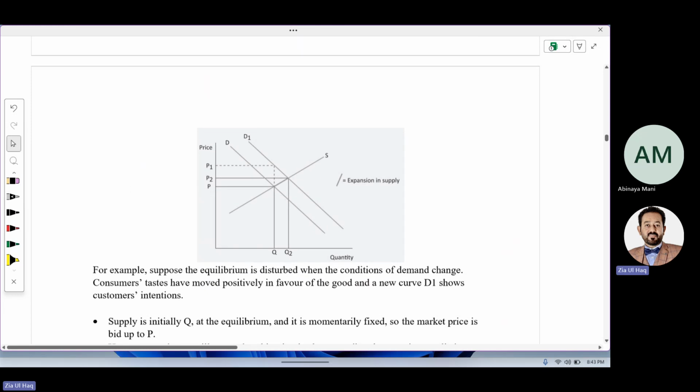And suppose there was equilibrium at this point, of demand and supply. If demand increases from D to D1, now it is intersecting the supply curve here. So price will automatically increase to P2.